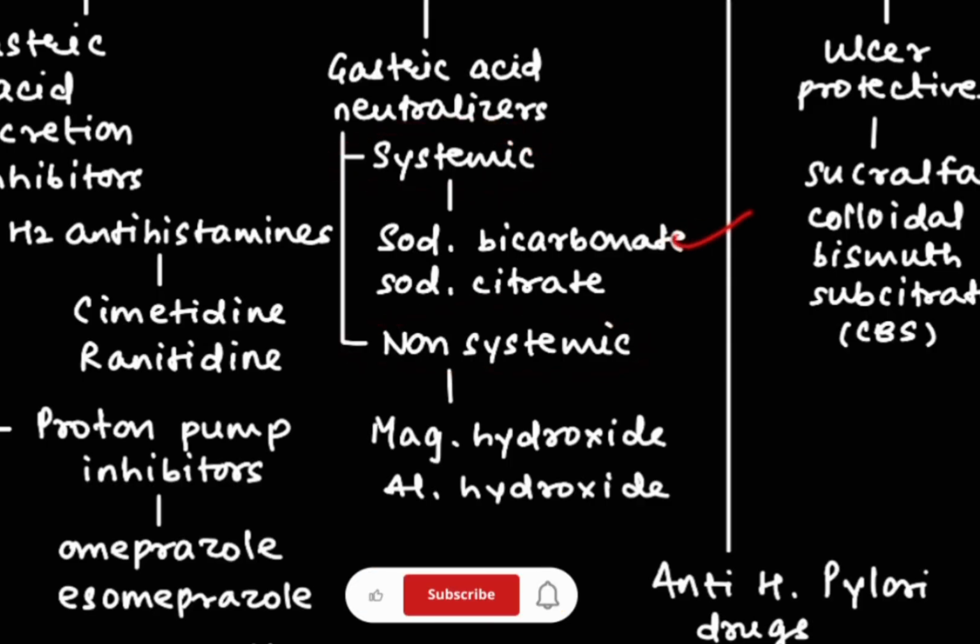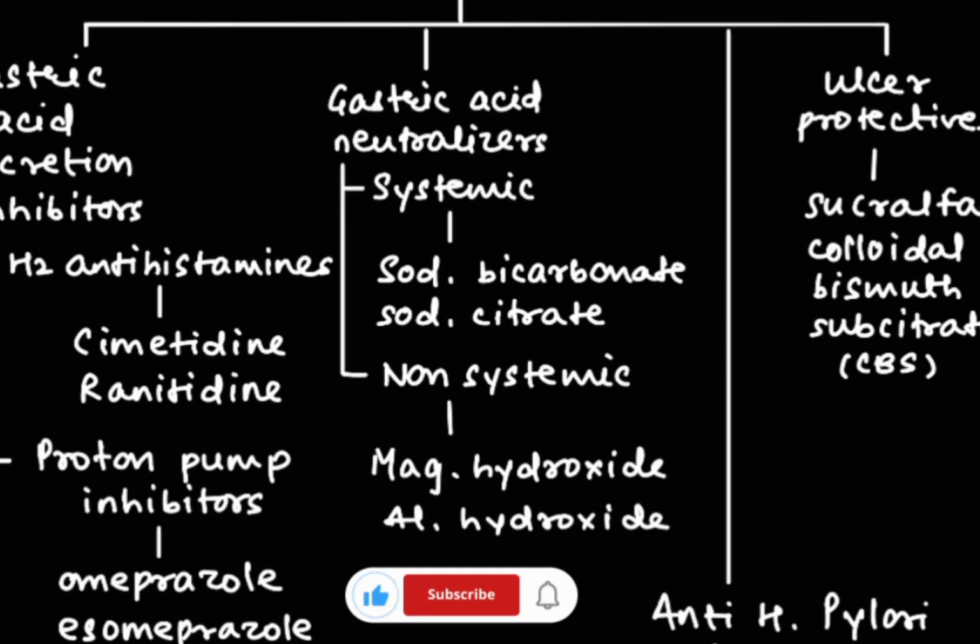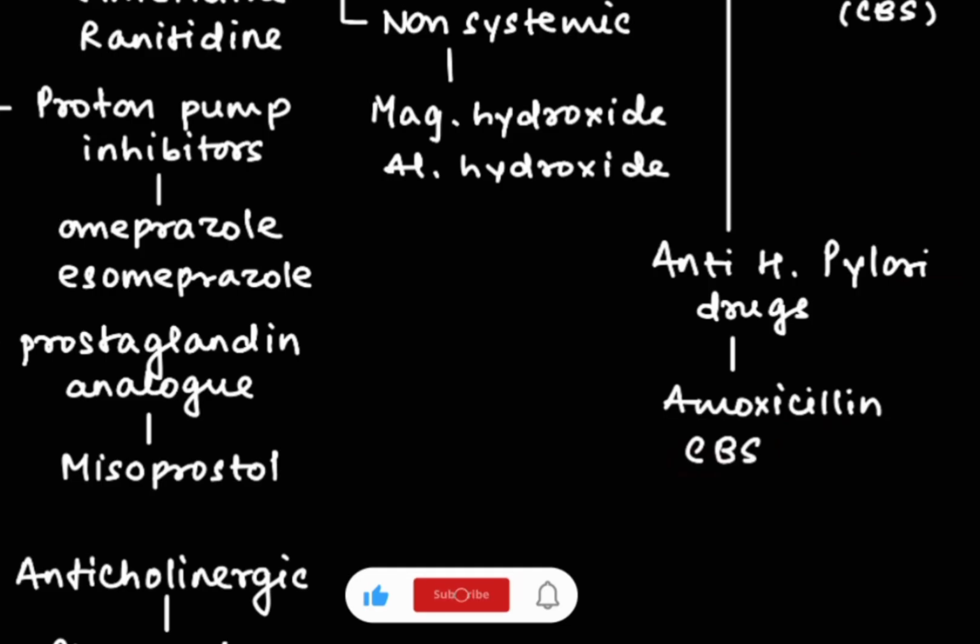Now systemic includes sodium bicarbonate and sodium citrate. And non-systemic includes hydroxides such as magnesium or aluminium. The third is ulcer protectives. So it includes sucralfate or colloidal bismuth subcitrate, that is CBS. And last is anti-H. pylori drugs. So it includes CBS and amoxicillin.